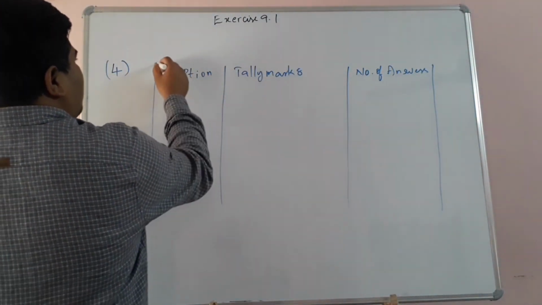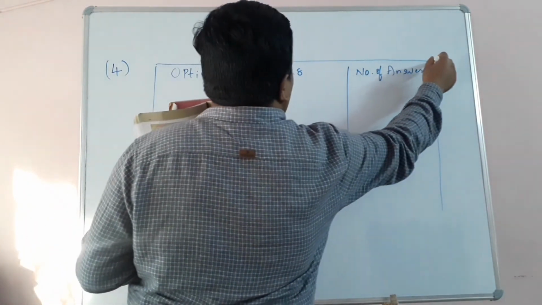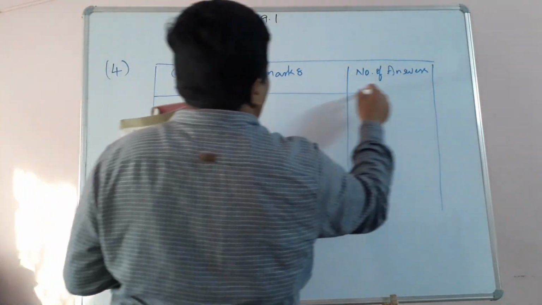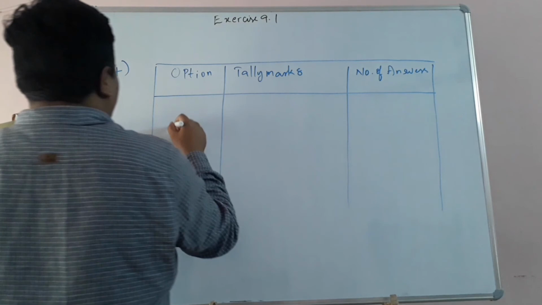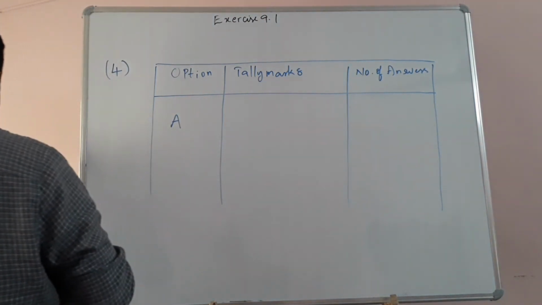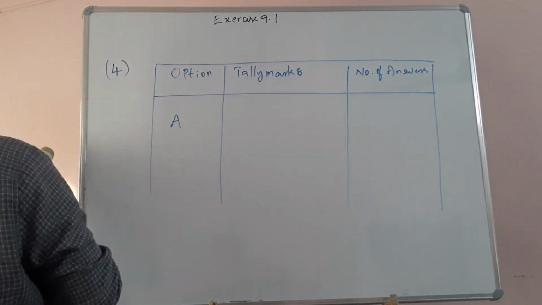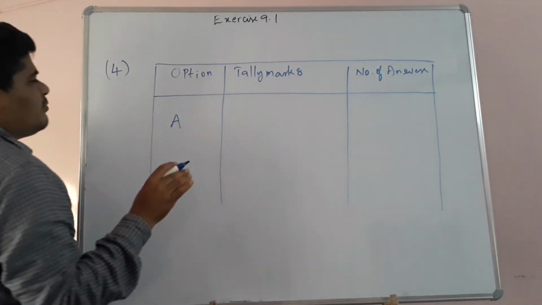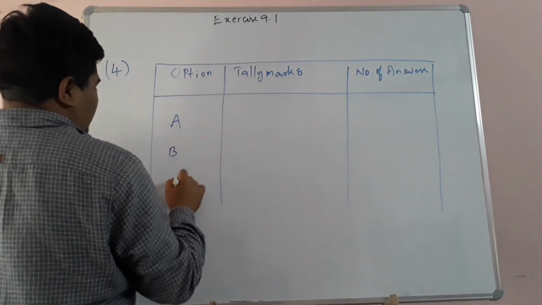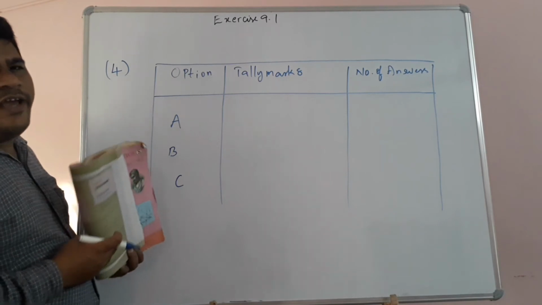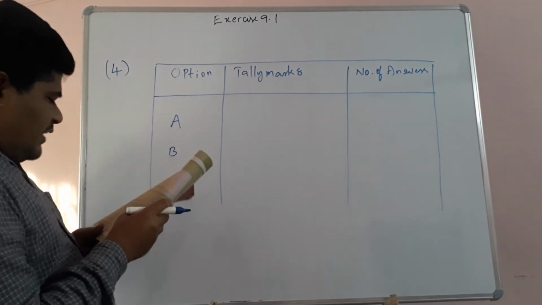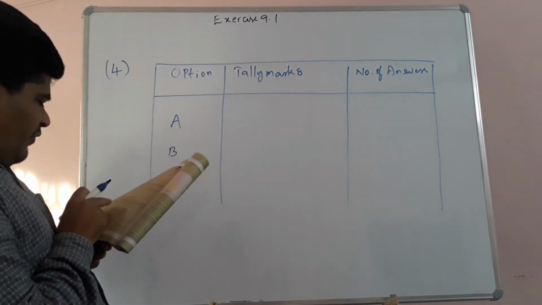So children, totally there are 3 options: option A, option B, option C. Option A means complete prohibition. Option B means prohibition in public places. C means not necessary to ban smoking. In this given data we have to count the number of A's, from the first row to the last row.